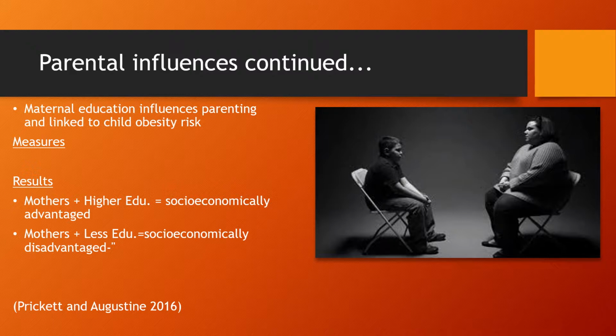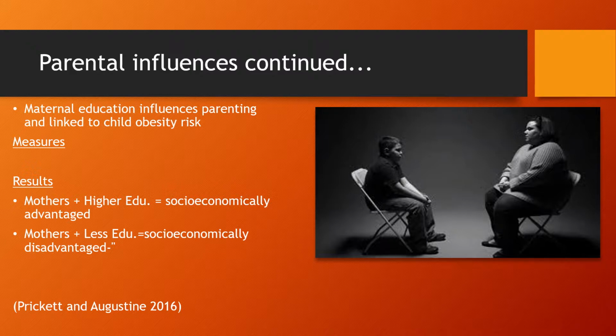Mothers with less education often have to work jobs that are low pay, and because of this, those jobs sometimes require that they work long hours, so they have to be away from their families or their children because they have to earn some type of income to support them.